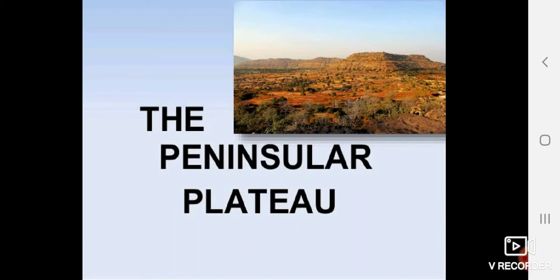Now the next is the Peninsula Plateau. The Peninsula Plateau is also known as tableland. It is a tableland composed of old crystalline, igneous and metamorphic rock. It is formed due to the breaking and drifting of Gondwana land.